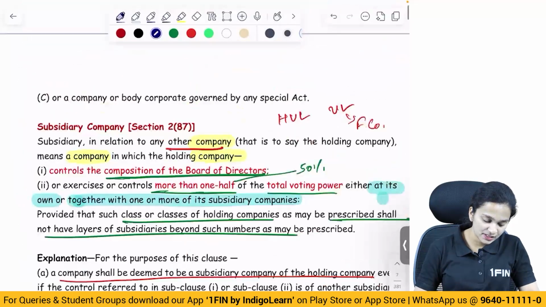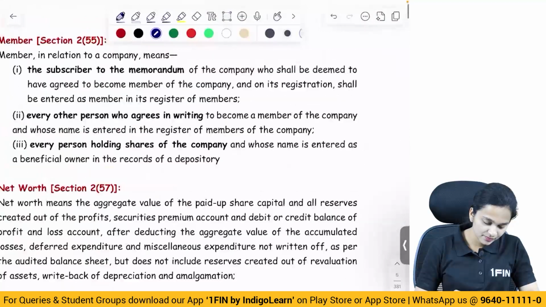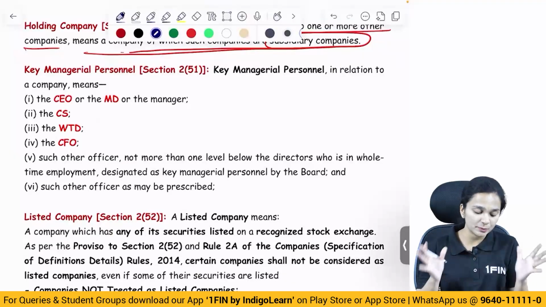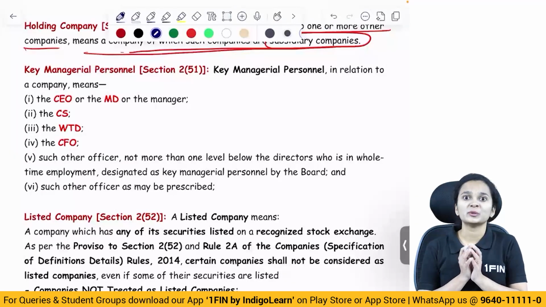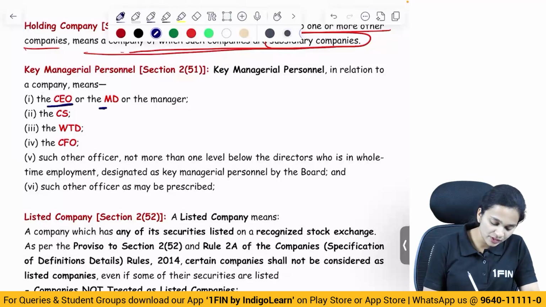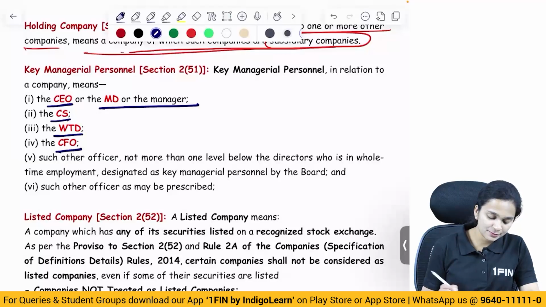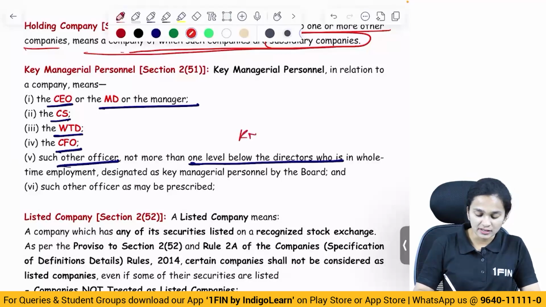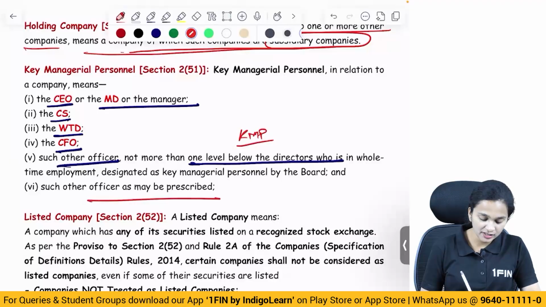Moving ahead with another definition. The next definition is of KMP, or key managerial personnel. Who are the people who form part of the KMP of a company? The CEO or MD or the manager, the CS, whole-time director, CFO, any other officer, however not more than one level below the director, who is in whole-time employment of the company and who is designated as KMP.